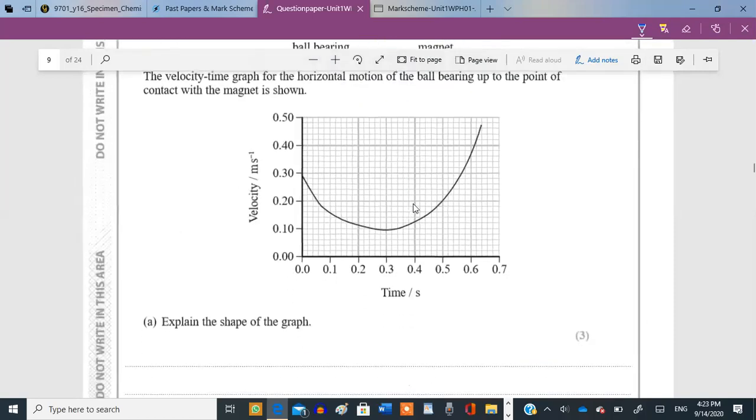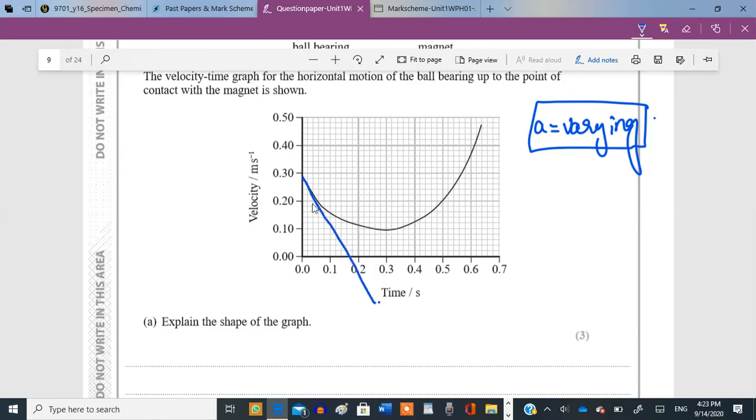So look at the graph. This is your velocity-time graph, and it's not a straight line. If it is not a straight line, then that actually means it is a curve. Curve means that the acceleration is changing, it's varying, right? So now explain the shape of the graph. First of all, the acceleration is negative. Then as the ball moves, the acceleration becomes completely zero at a certain time. And after that, the acceleration increases in the opposite direction and reaches its maximum value until it hits the magnet.